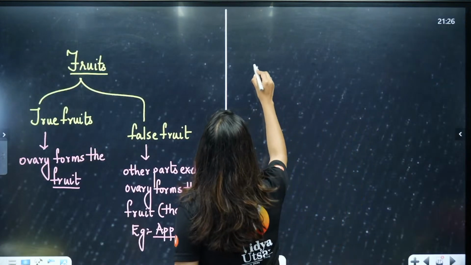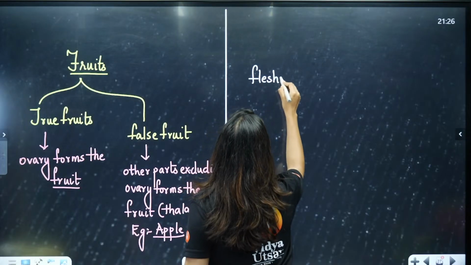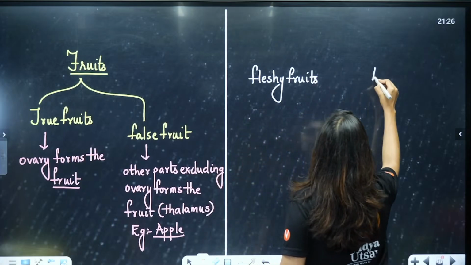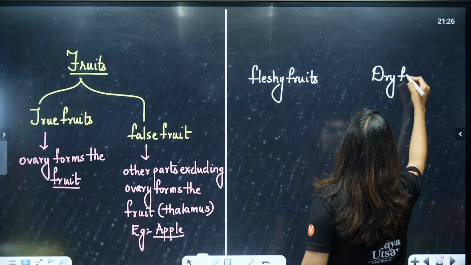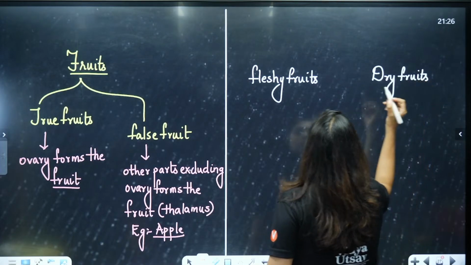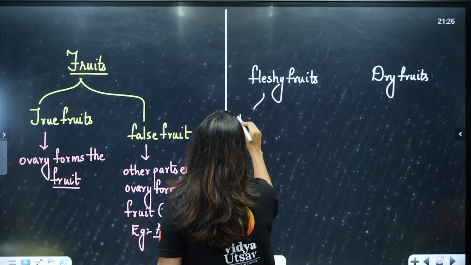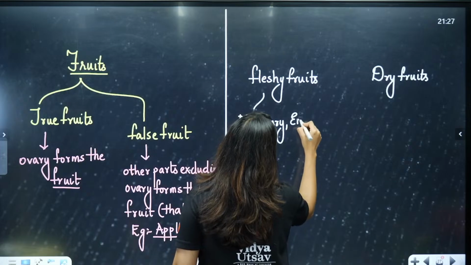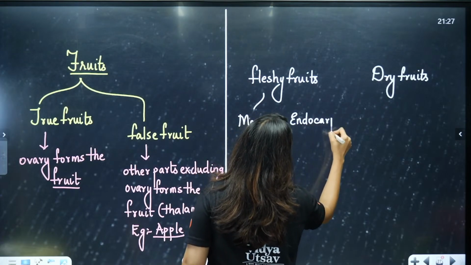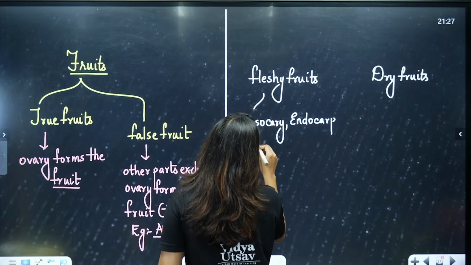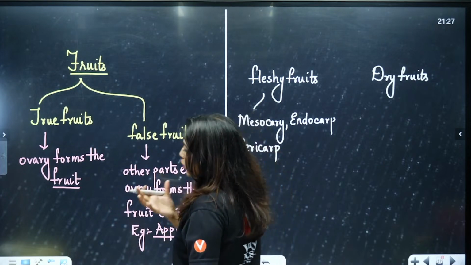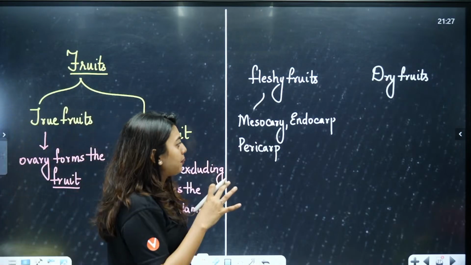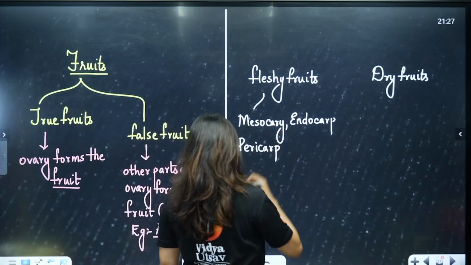So here students, just remember there are also fleshy fruits and dry fruits. So here we talk about how the mesocarp, endocarp, pericarp, all this formation is there, and in different fruits like mango, consumption of these parts is going to be different, right?